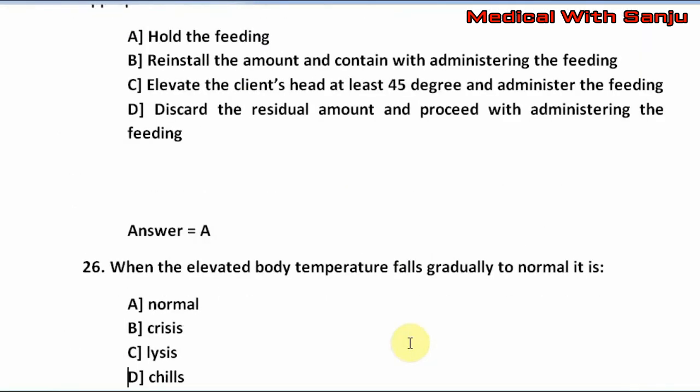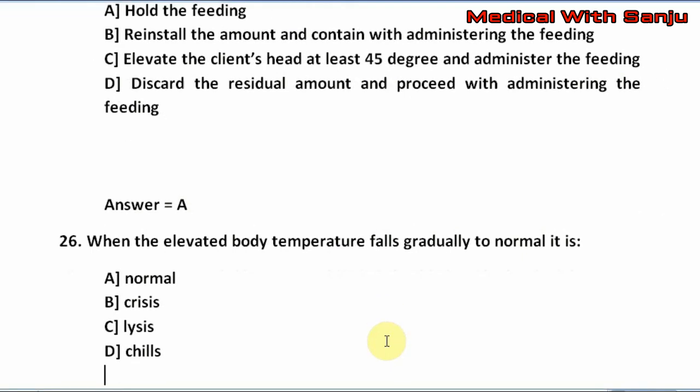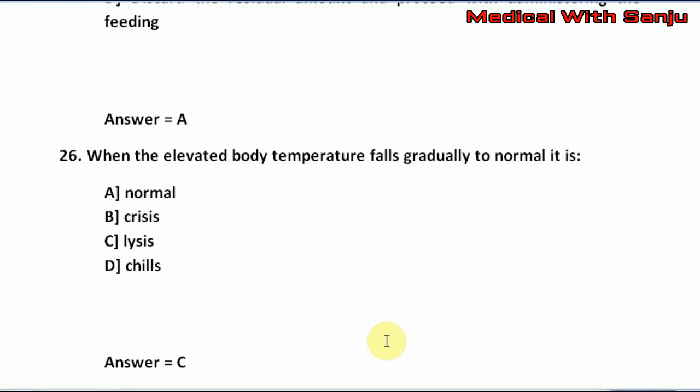When the elevated body temperature falls gradually to normal, it is normal, crisis, lysis, chills. The right answer is option C, that is lysis.